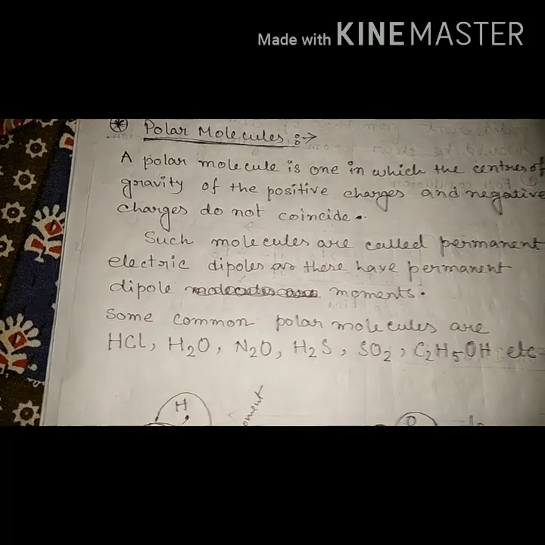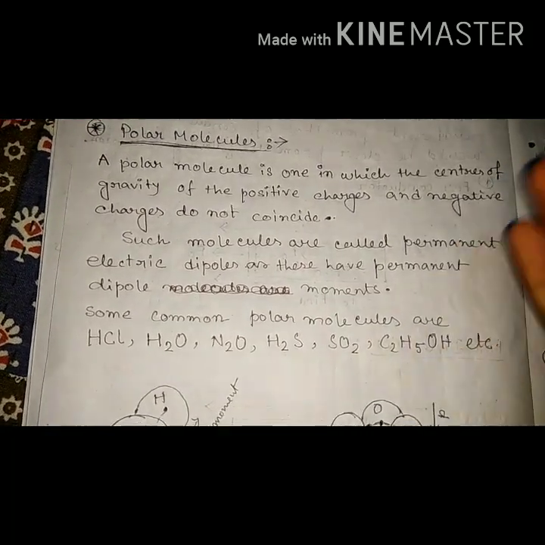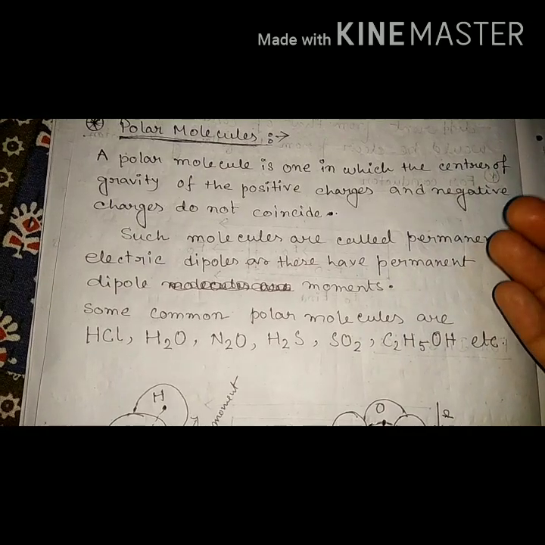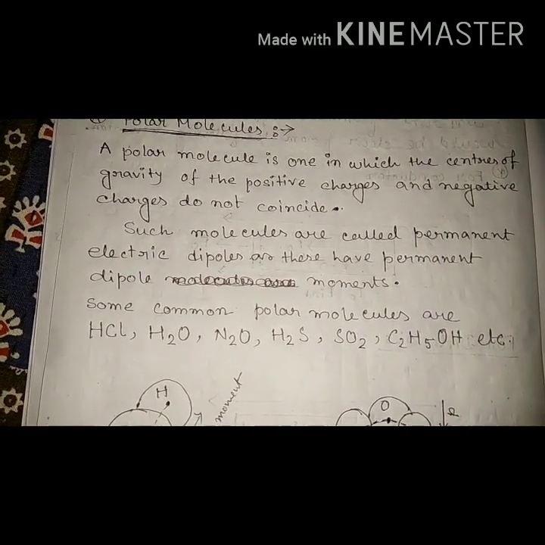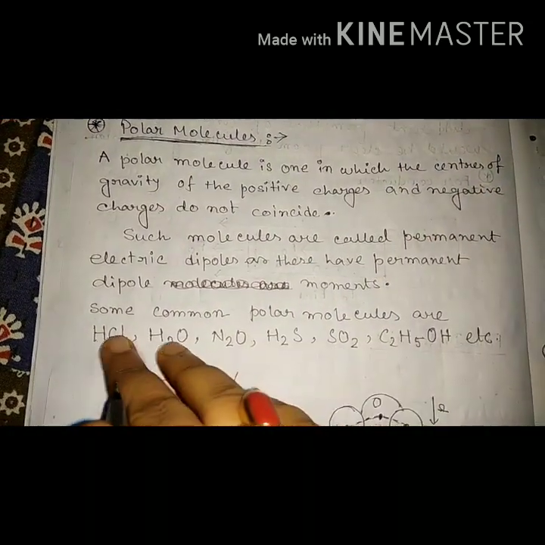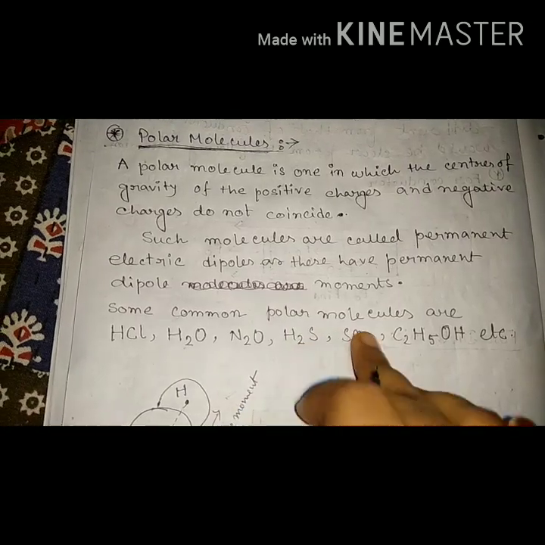But those molecules are not aligned properly. Inside the molecules, the ions are separated by a distance. Such molecules have a permanent electric dipole, so they have permanent dipole moments. Examples are HCl, H2O, N2O, H2S. These are examples of polar molecules.